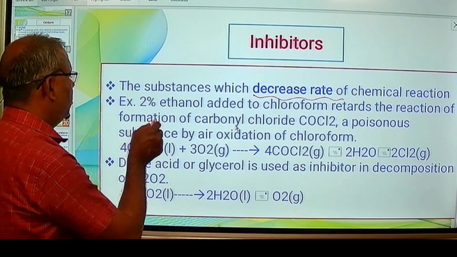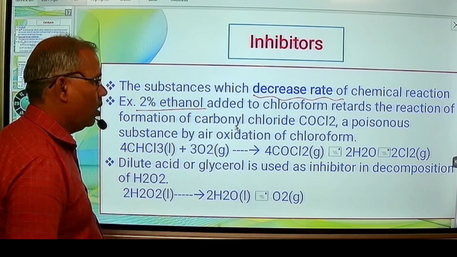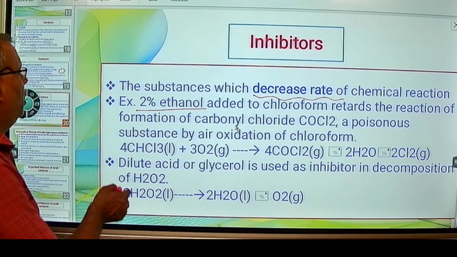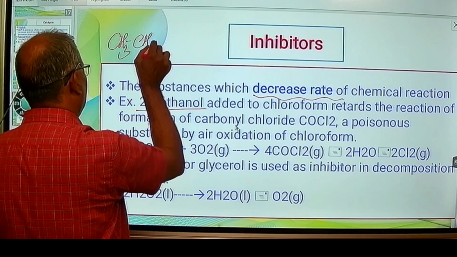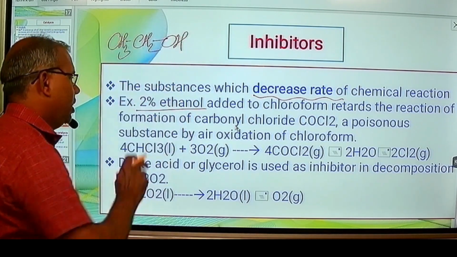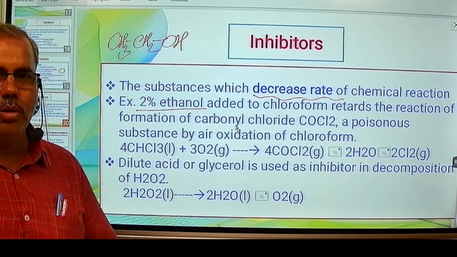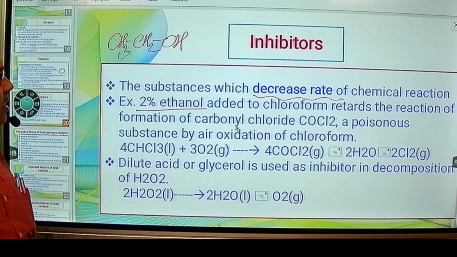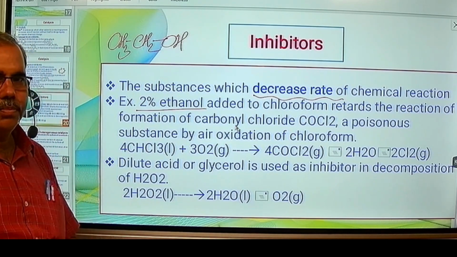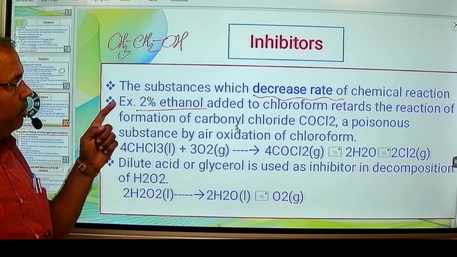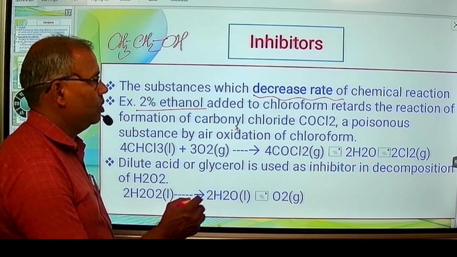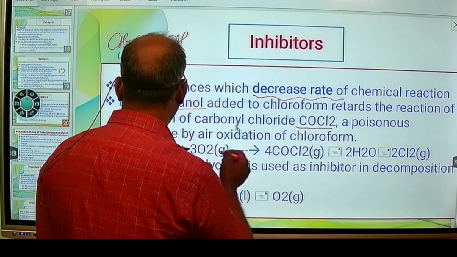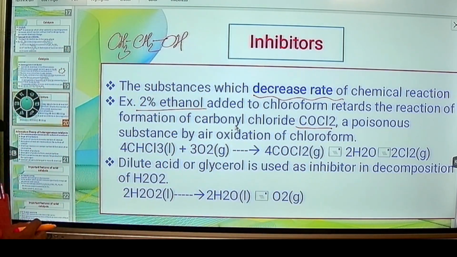Examples are given here. 2% ethanol, CH3CH2OH, we know ethanol or ethyl alcohol. 2% means very dilute. 2% ethanol is added to chloroform, which retards the formation of carbonyl chloride, COCl2, a poisonous substance formed by air oxidation of chloroform.